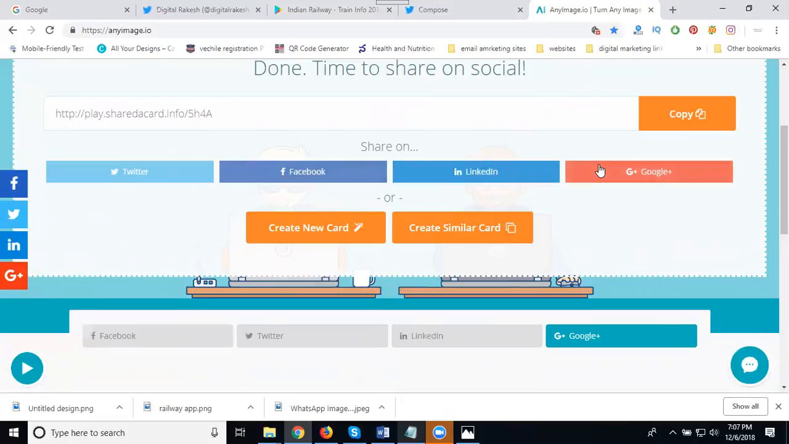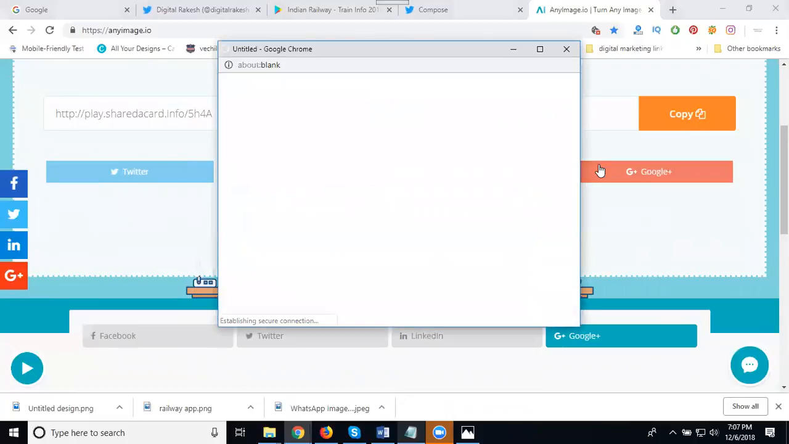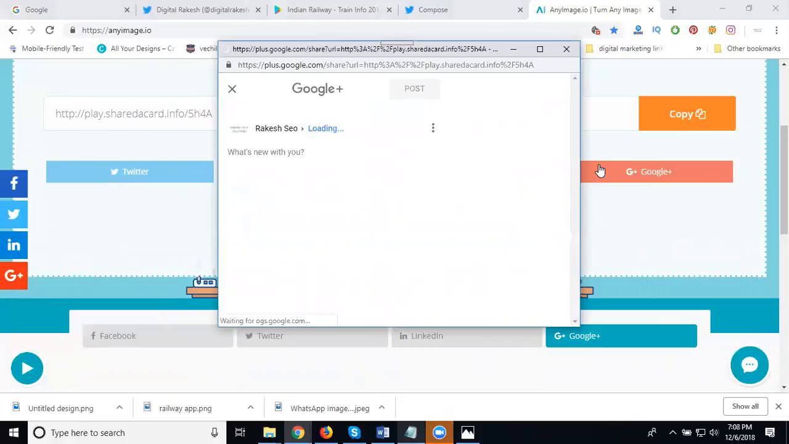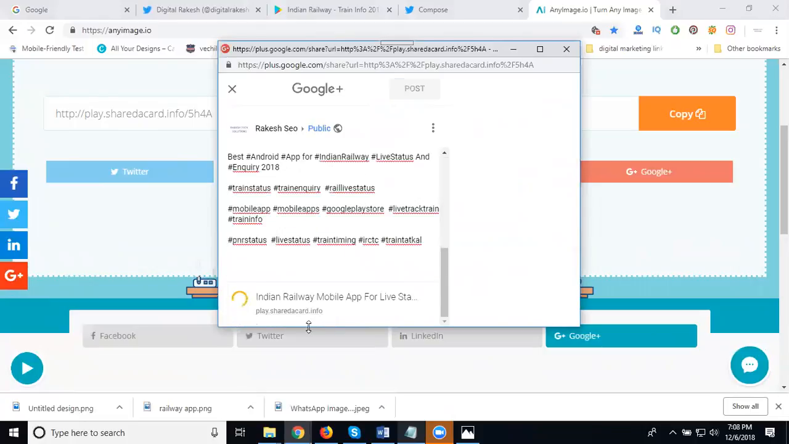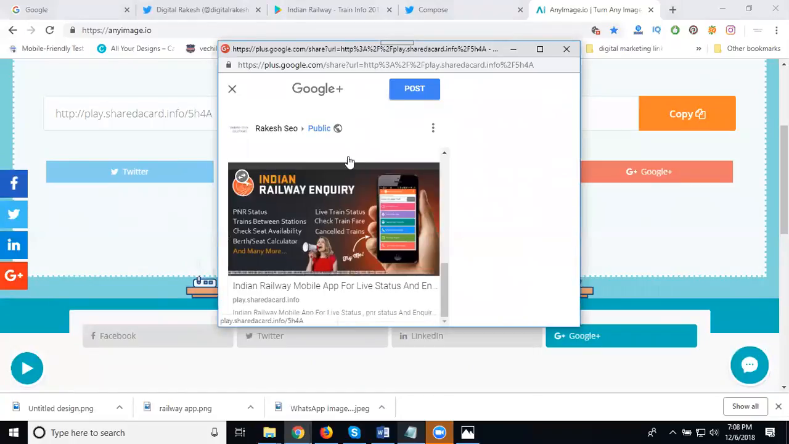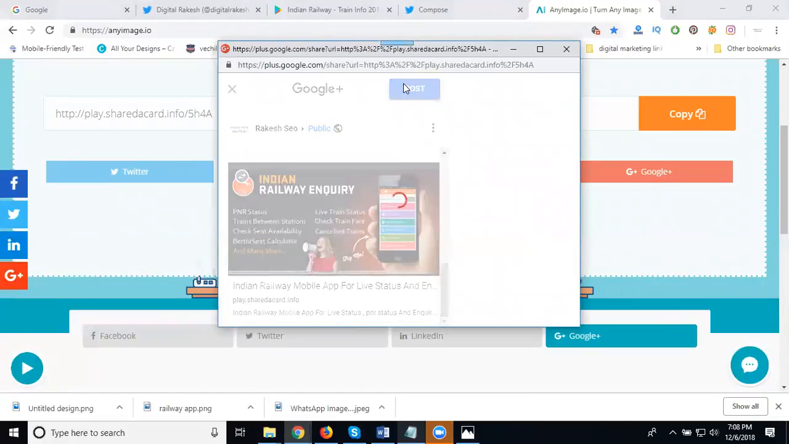So first I'm going to Google Plus. The main reason for the Google Page is strong backlink purpose. Just post it. Just load here. The image will be large. Users can understand. Click post.